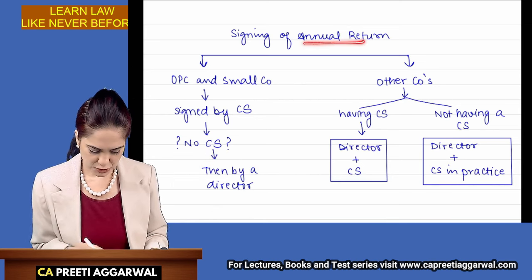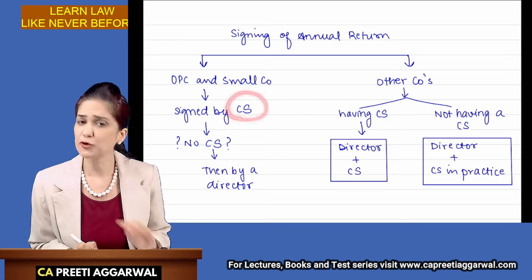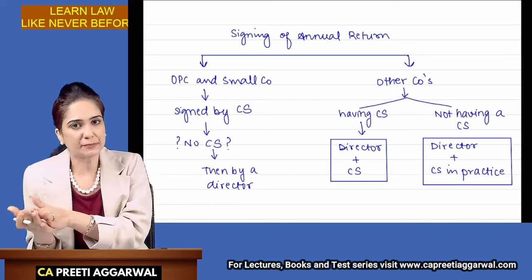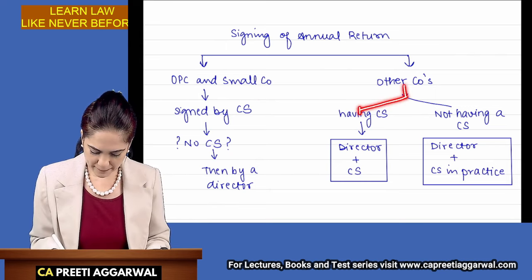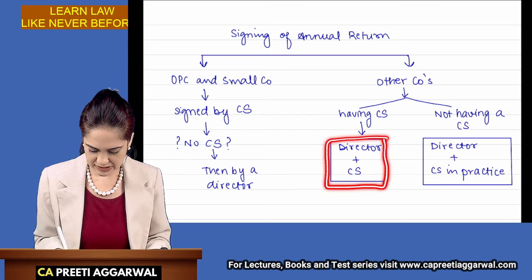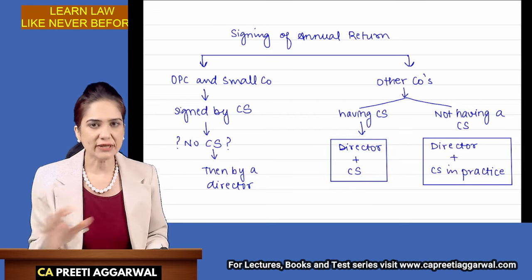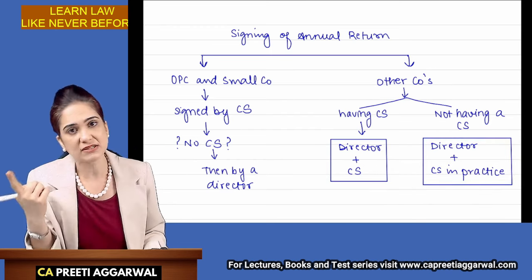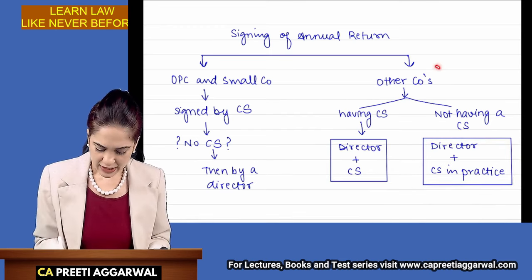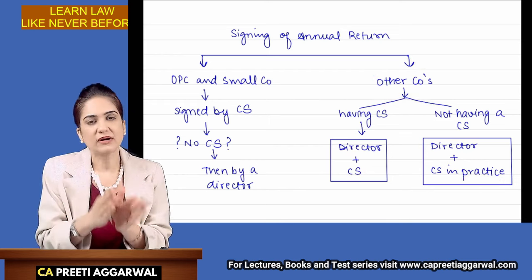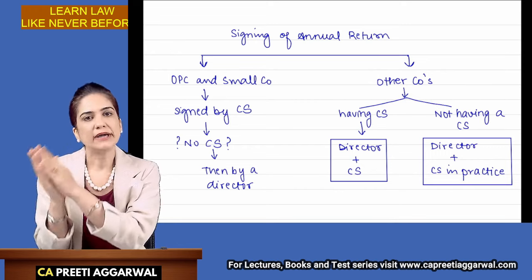Okay, annual return should be signed by a company secretary, and if you don't have a company secretary, then by director. But in case of other companies, if you have a whole-time company secretary, then one director and company secretary will sign. If you don't have a company secretary, then director and company secretary in practice will sign. So can I say, in case of other companies, CS has to sign whether whole time or in practice.